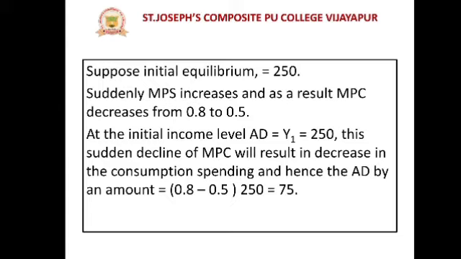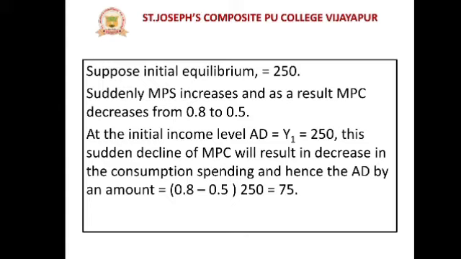This sudden decline of the marginal propensity to consume means a sudden decline of expenditure, which will result in a decrease in consumption spending. Consumption spending decreases, expenditure decreases, and hence the aggregate demand decreases by the amount.